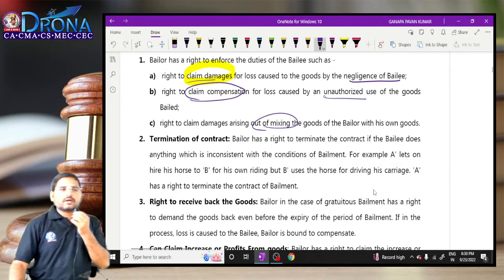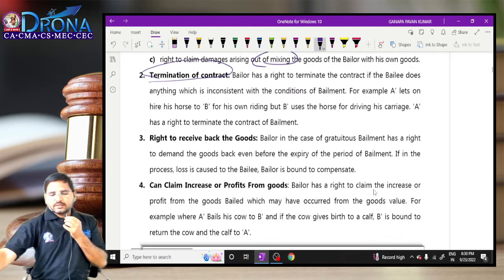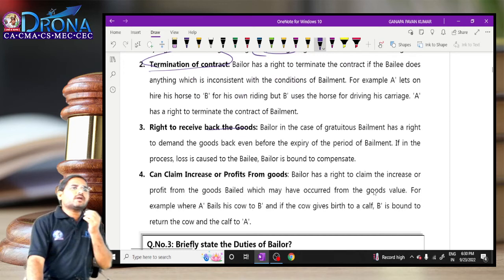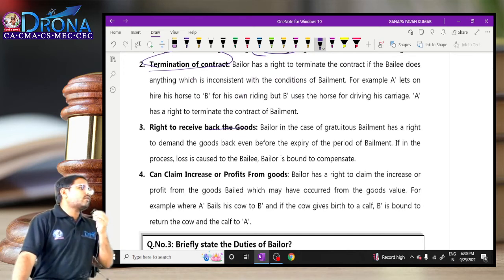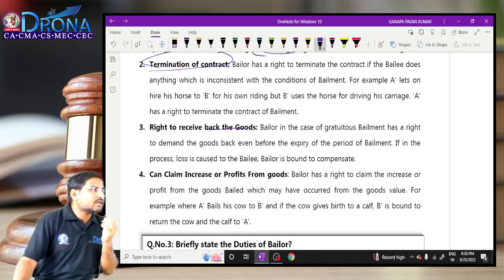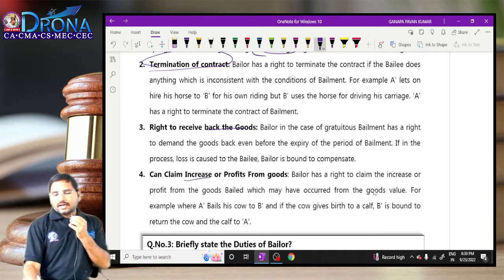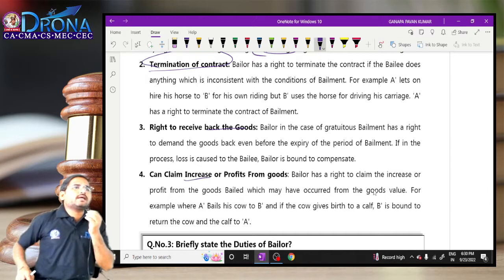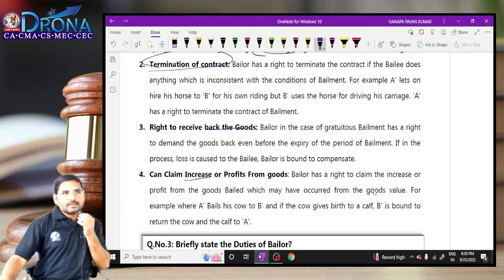Next, termination of contract. If there is any inconsistency with the terms and conditions of the bailment, the bailor has the right to terminate the contract. And next, the right to receive back the goods. After accomplishment of the purpose, the bailor has the right to demand back the goods. In case of gratuitous bailment, the bailor has an unconditional right to terminate the contract at any point of time. And next, can claim increase or profits from goods. Any increments arising out of the bailed property, the bailor has the right to claim such increments also.